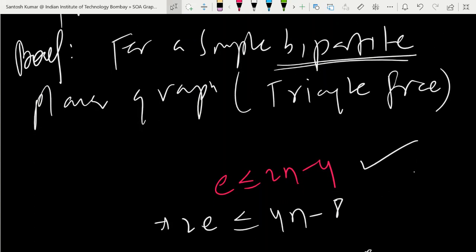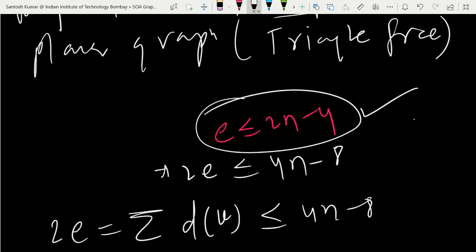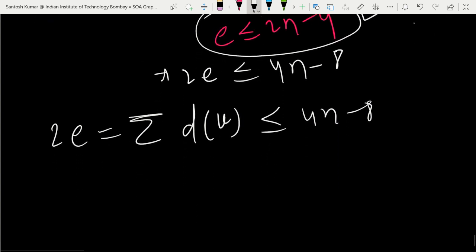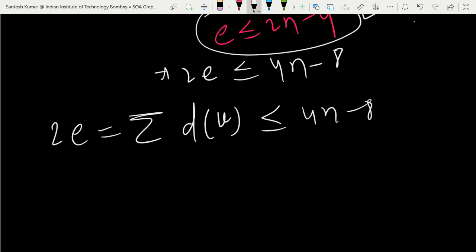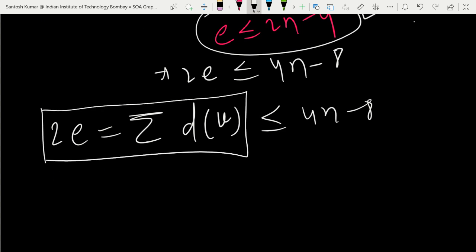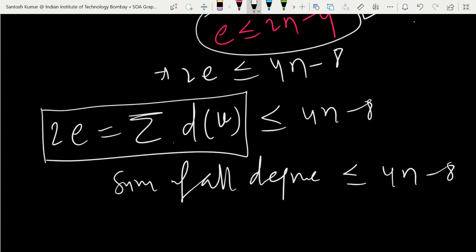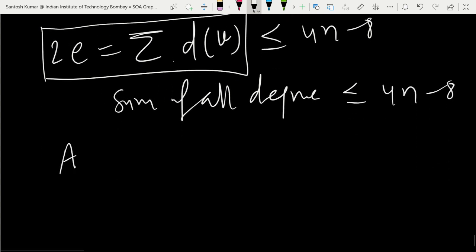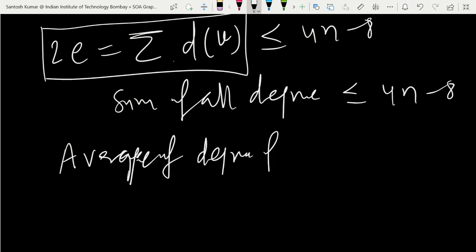So we started with an arbitrary simple bipartite graph, any simple bipartite graph. So this condition will hold for all simple bipartite planar graphs. So 2e is equal to the degree sum by the degree sum formula. So the sum of all degrees is less than or equal to 4n minus 8. If you want to get the average of all degrees, how can we find it? If we have the sum of n numbers, how can we find their average?